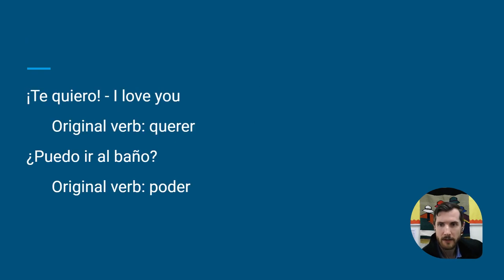You might know such phrases in Spanish already, such as te quiero, which means I love you, or puedo ir al baño, can I go to the bathroom? You might have used these phrases or heard these phrases without knowing the infinitive form of those verbs. Here, te quiero, the verb quiero, I love or I want, the infinitive form, the original form, is querer. If you were looking super closely at this, quiero, querer, you'll notice, as usual, the ER is changed to an O. However, you'll notice that there's some other spelling change in the middle. The letter I came out of somewhere.